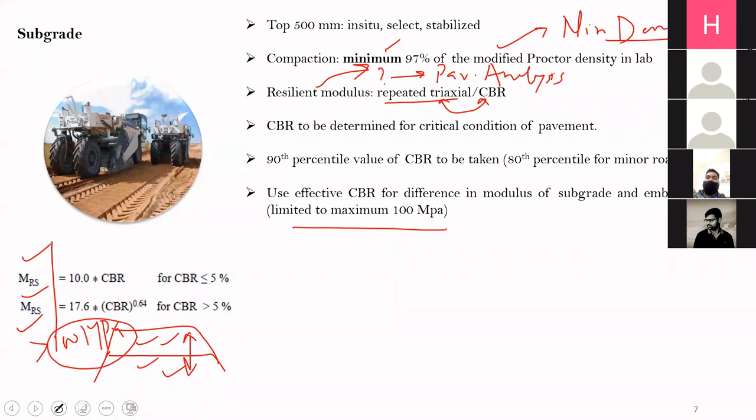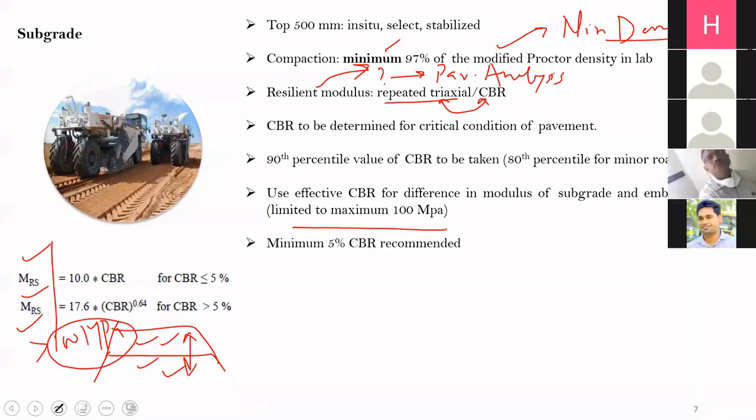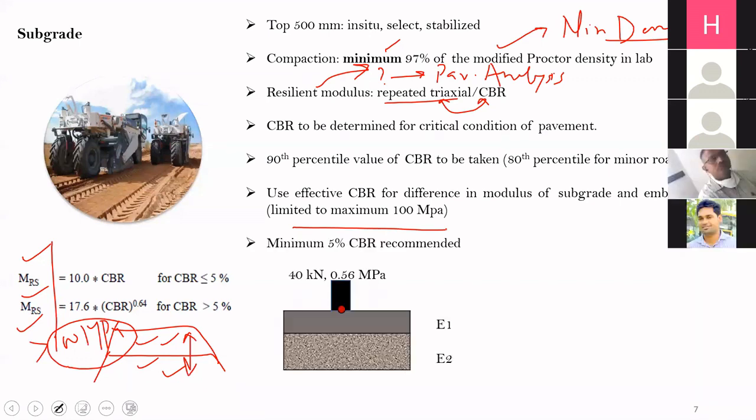And how do you determine the effective CBR or the effective modulus? You do a layered analysis. So suppose these are the two layers, E1 and E2. This E1 is a function of the CBR of soil. This E2 is also a function of CBR. We can use this equation to find out the values of E1 and E2 if we know the CBR values. So suppose they are very different from each other.